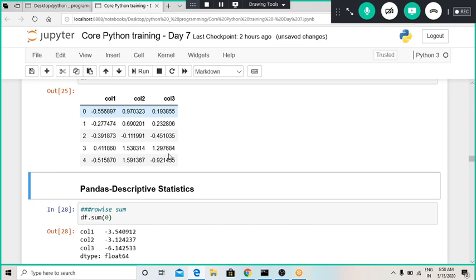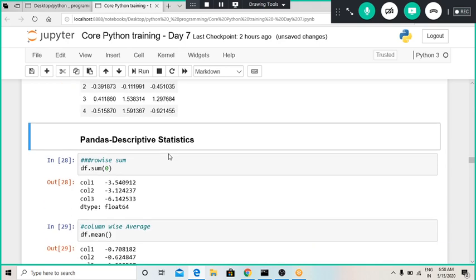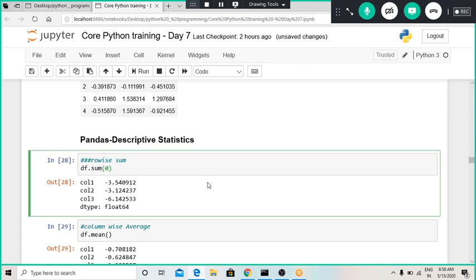Now to get descriptive statistics of this pandas data frame, there is a variety of different inbuilt functions. Consider if I want to get the sum of all elements of a particular data frame column wise, then I can use this dot sum function, and when I use this 0, that means column wise sum.